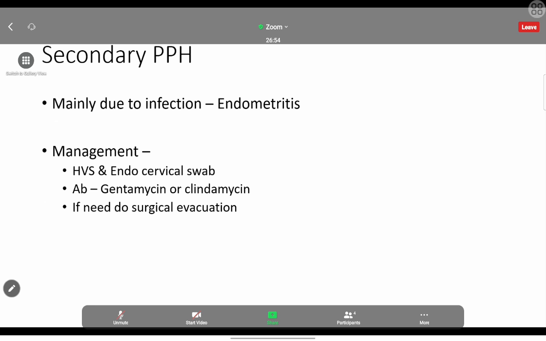First, we have to get the sample to see the organism. So we will be getting an endocervical swab and a high vaginal swab.